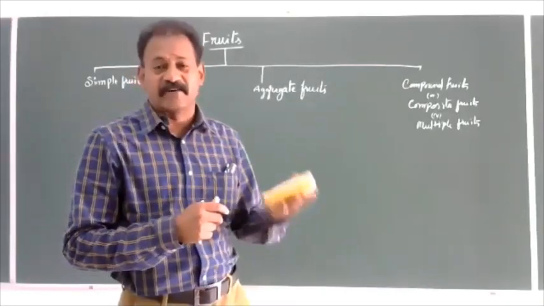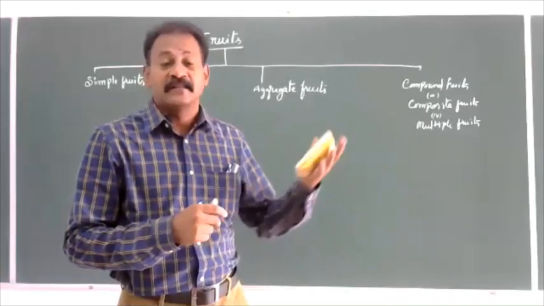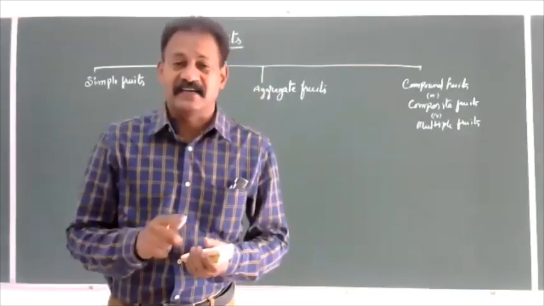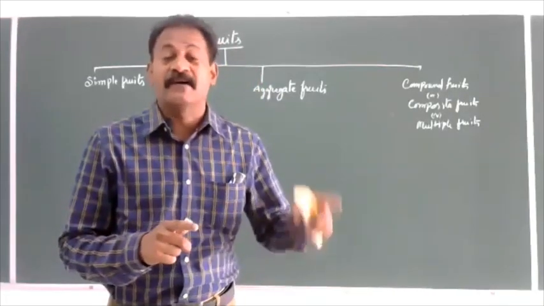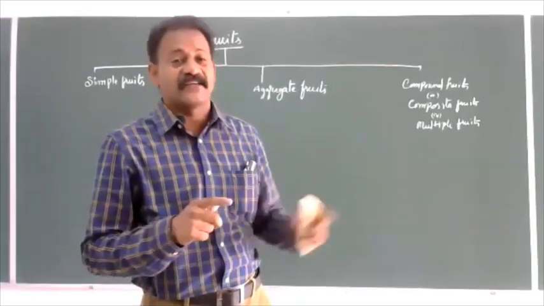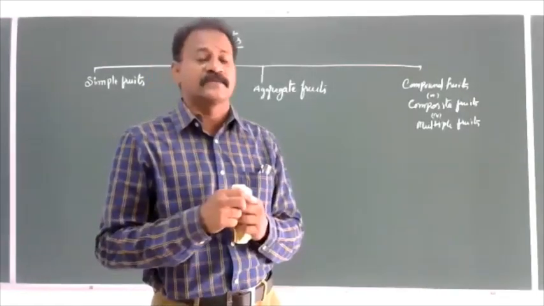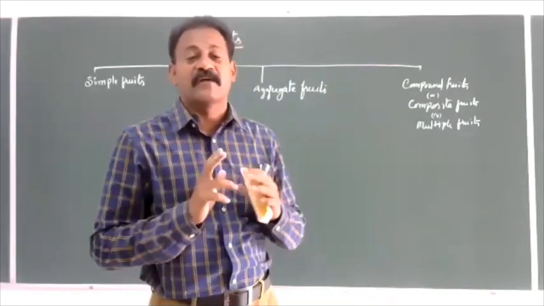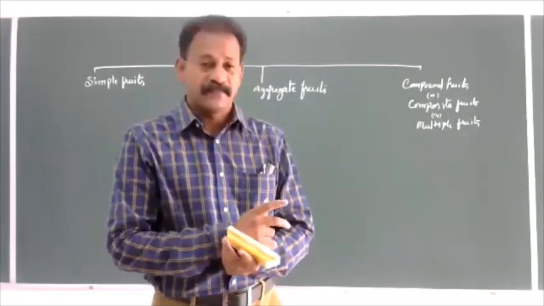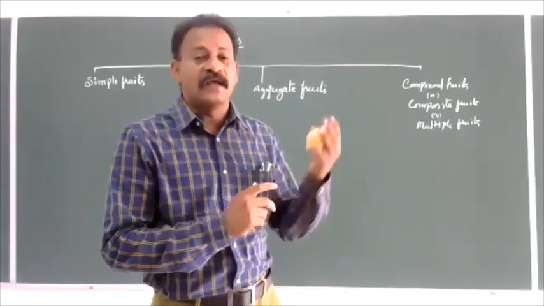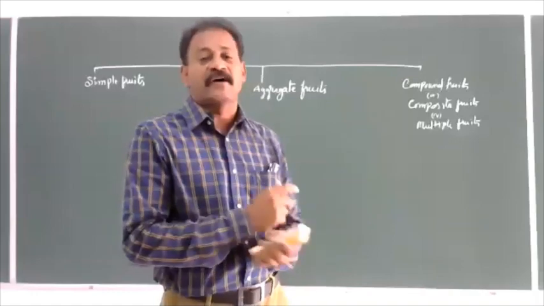If any fruit is originated directly from the ovary, they are called true fruits. If any fruit is originated along with the ovary, and some other parts of the flower are involved in the formation of the fruit, such fruits are called false fruits. And in both the cases, we have seen a fruit is formed only after fertilization. Whether it is a true fruit or false fruit, only after fertilization, fruits are formed.